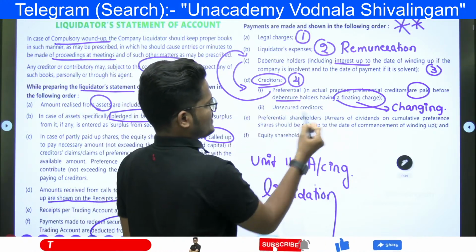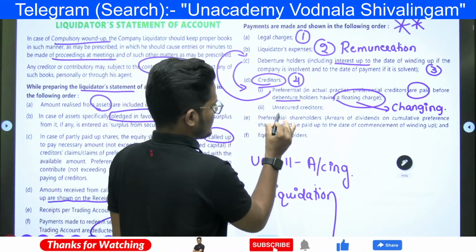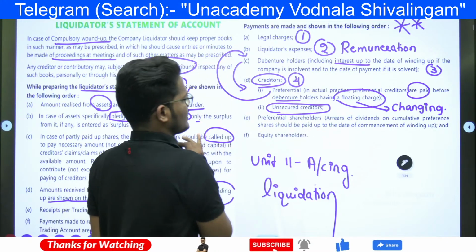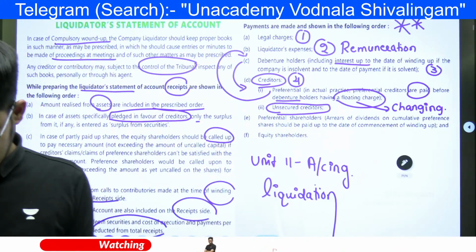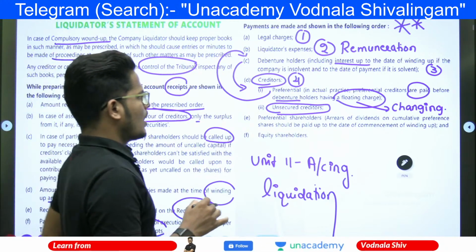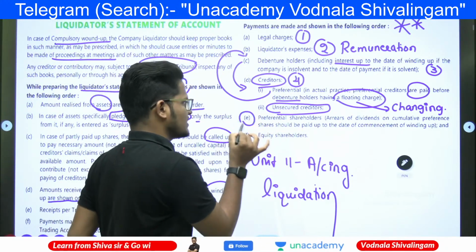After paying the preferential creditors, unsecured creditors are in the next order. Unsecured creditors in the next order, right? Unsecured creditors in the next order. After that, now the preference shareholders.